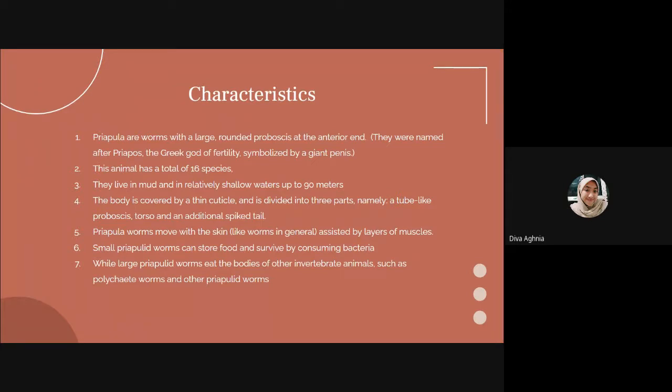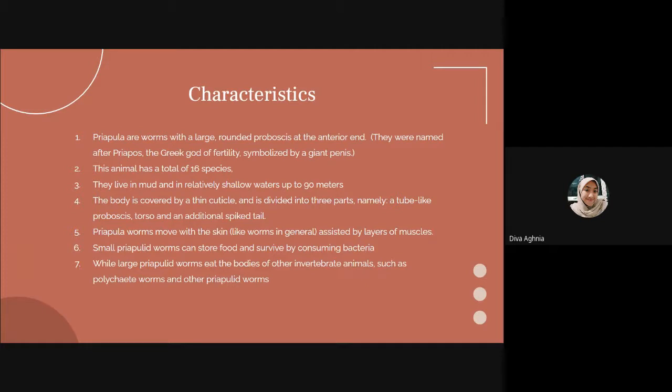They live in mud and in relatively shallow water up to 90 meters. The body is covered by a thin cuticle and is divided into three parts, namely a tube-like proboscis, torso, and an additional caudal appendage. Priapula worms move with their skin, like worms in general, assisted by layers of mucus.